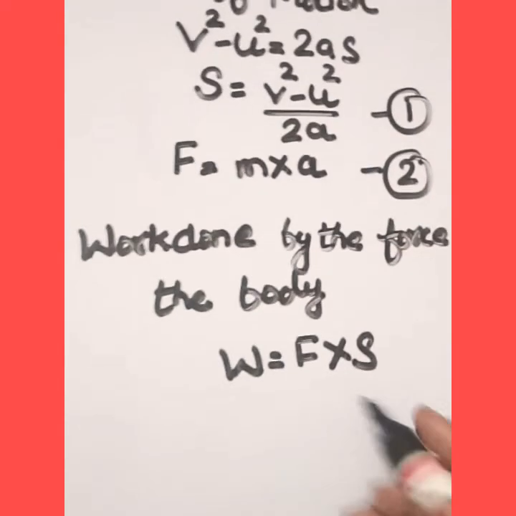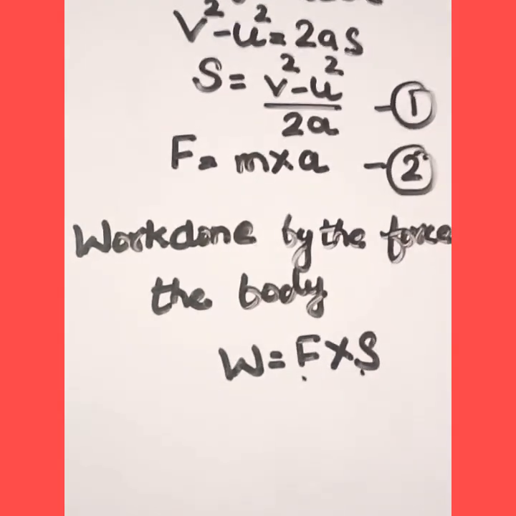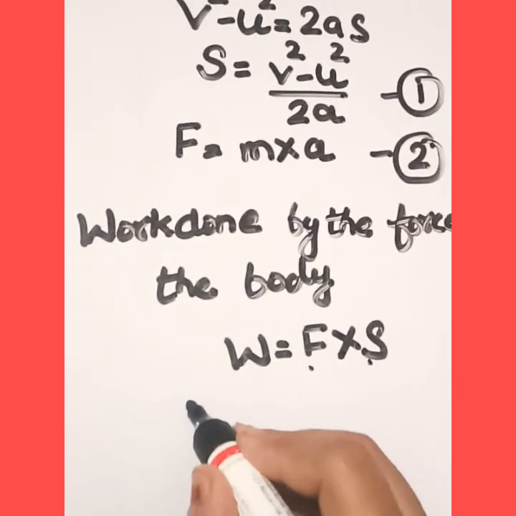Now we will put the values of force and displacement from equation 1 and equation 2.